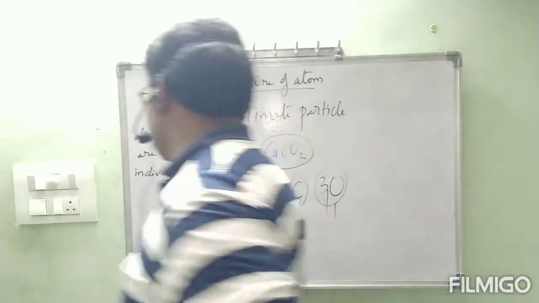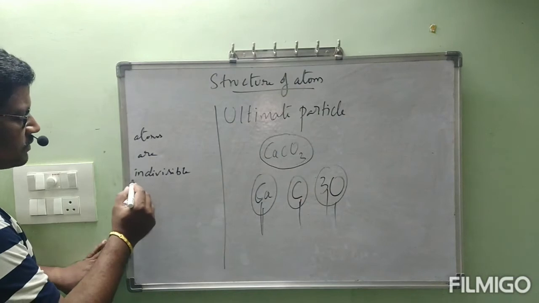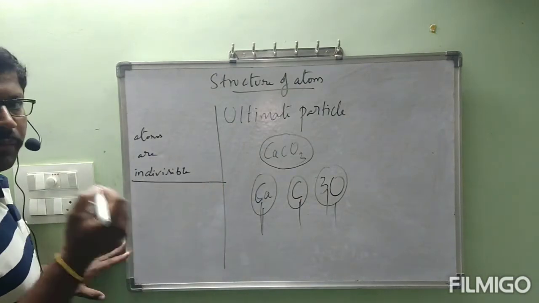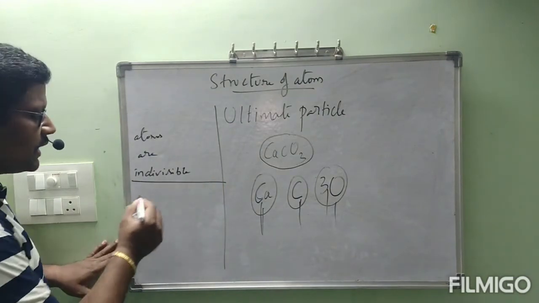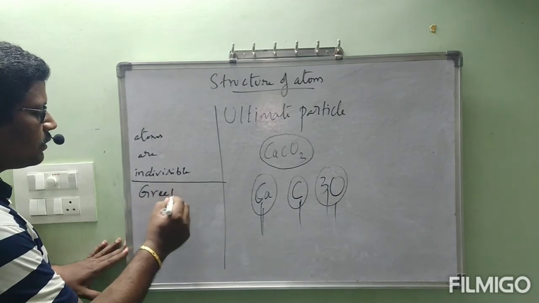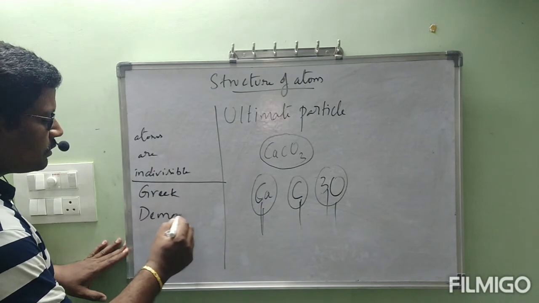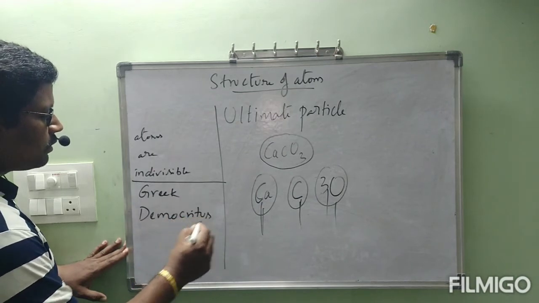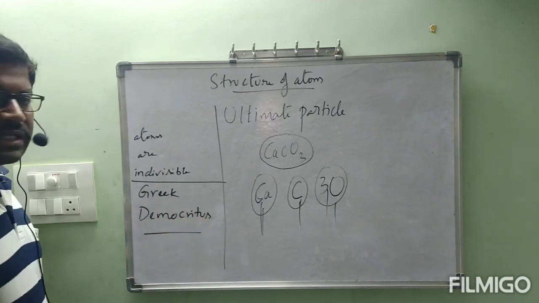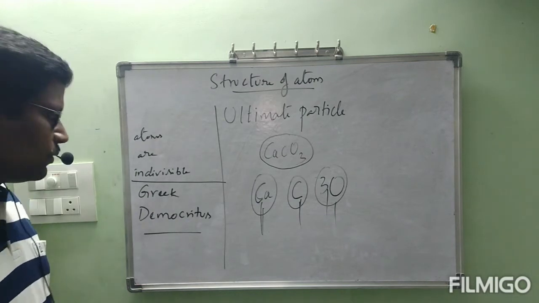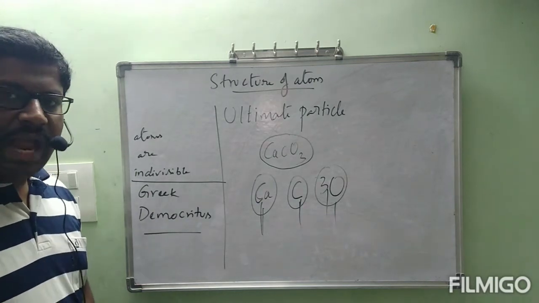Now, atoms are indivisible is the point given by the Greek scientist, that is Democritus. Democritus is the name of the scientist who gave the idea that atoms are indivisible.